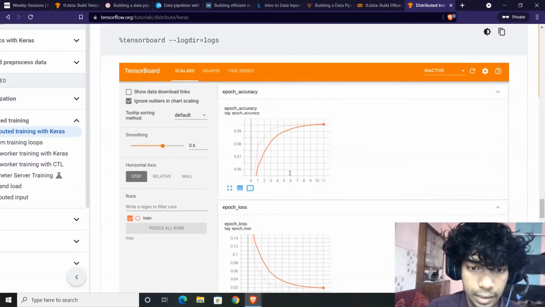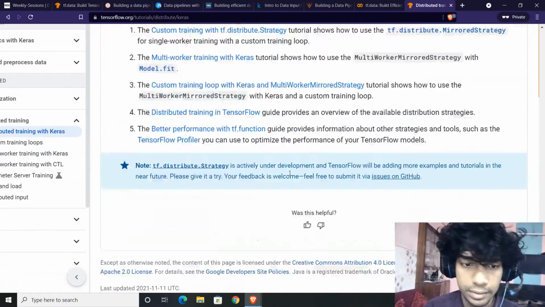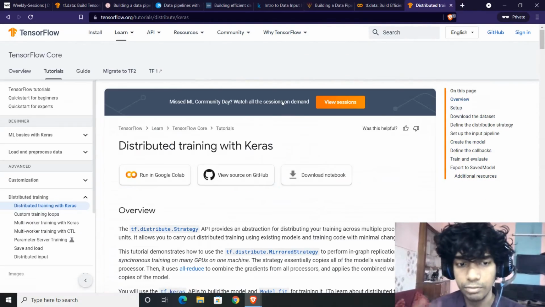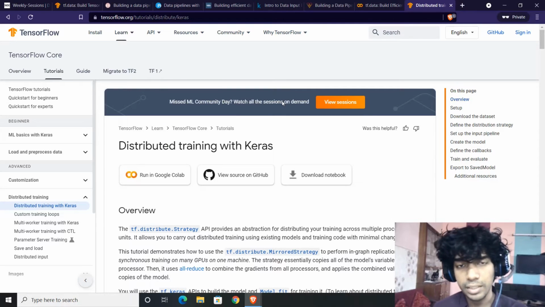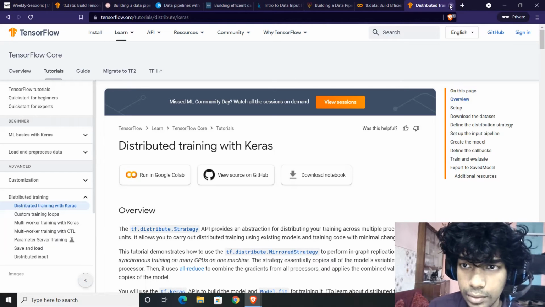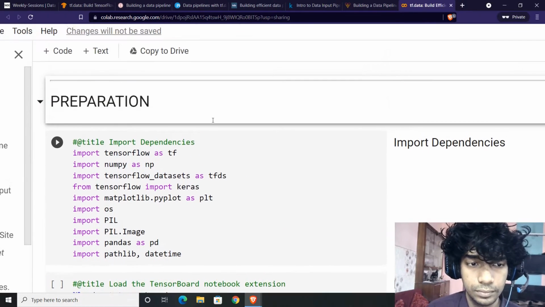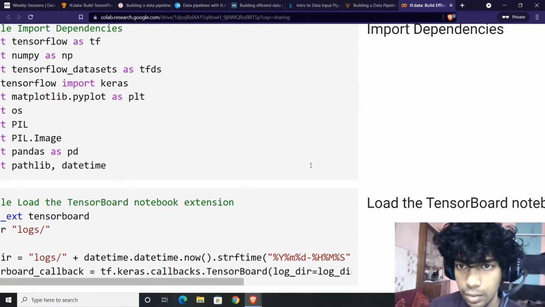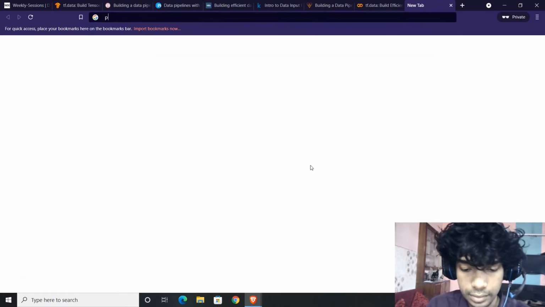All right, and I think this is done. Export the saved model. Nothing much is usually required when you're training on multiple GPUs. Multiple GPUs are usually used if you're training something very heavy or high end. Then you need to understand multiple GPUs. All right, we are left with pruning and quantization. Let's discuss that as well.